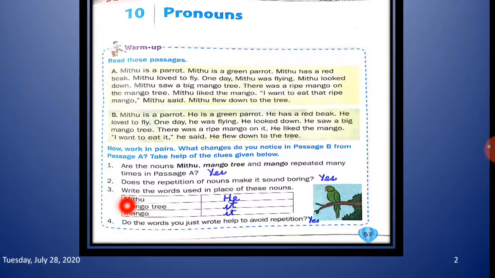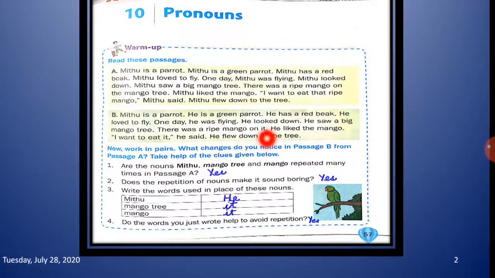Now instead of Mithu, which pronoun is used here? He. You can see instead of Mithu, we have used he in passage number B. Now instead of mango tree, which pronoun is used? Instead of using mango tree again and again, we have used it.